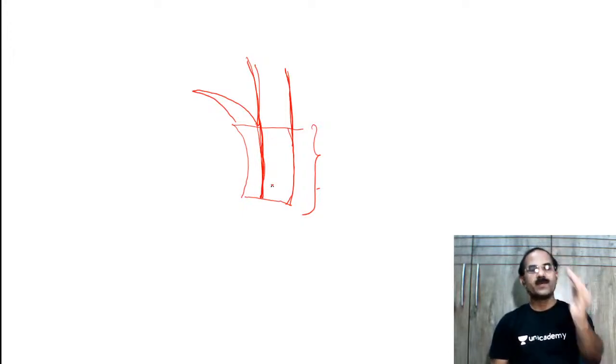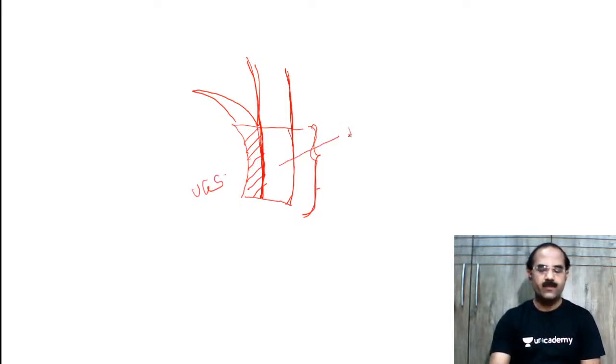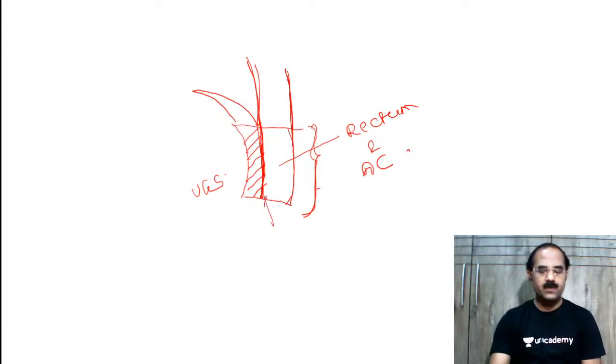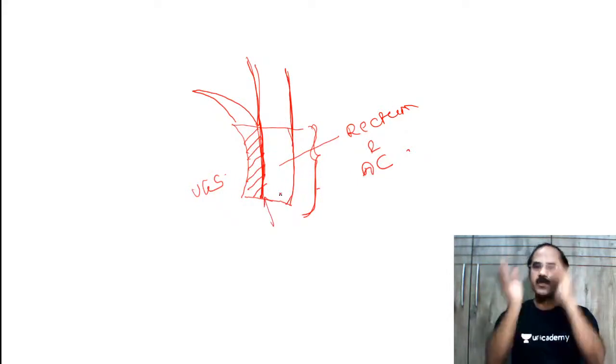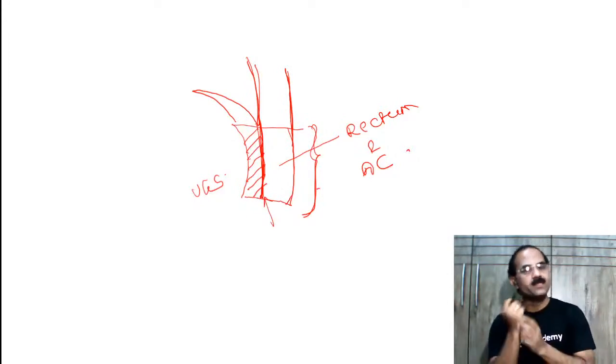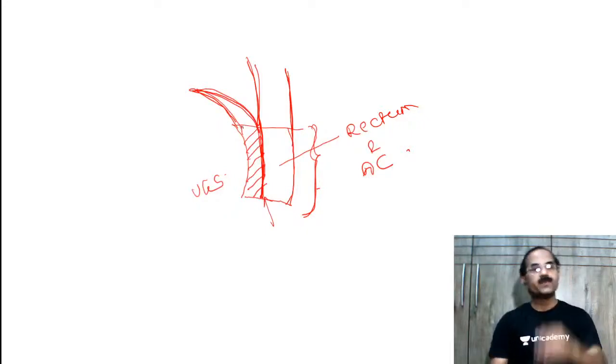This is what we call the urorectal septum, and it divides the cloaca into two parts: the urogenital sinus anteriorly, and the rectum and anal canal posteriorly. The urinary bladder communicates with the umbilicus through the urachus or allantois.